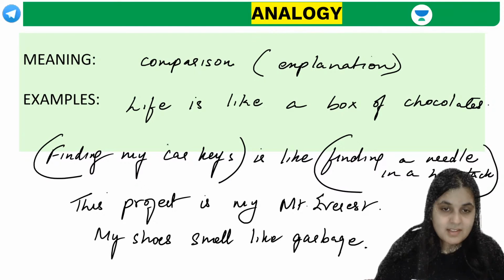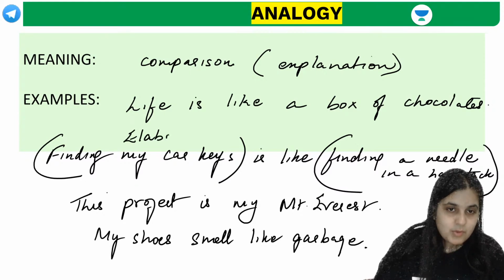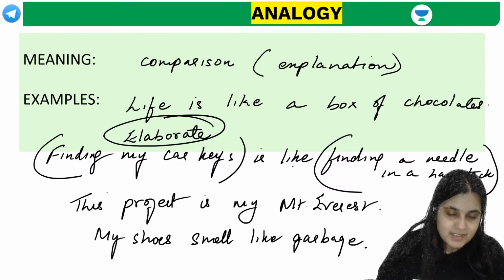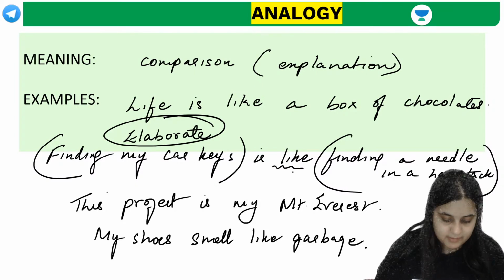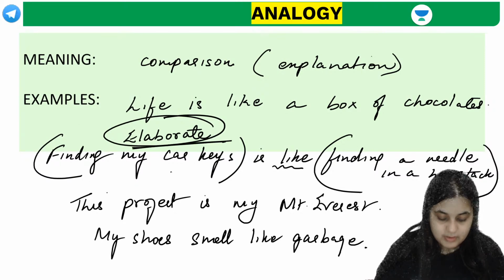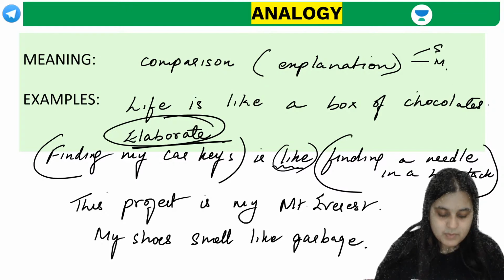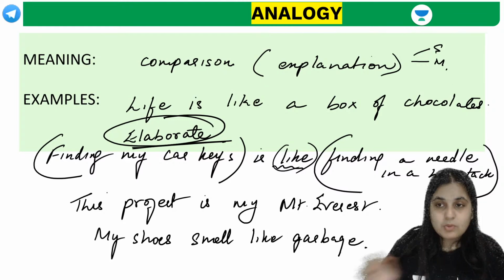So the difference is, an analogy is more elaborate. That's the first difference. In an analogy, a simile can be used. Did you understand this? Clear? They have employed a simile here. I agree, but this is more elaborate in nature. Got it? This can be a simile too. Correct, it's a simile because like is used. But it's also an analogy. So in an analogy both techniques can be used. Similes can be used, metaphors can be used. I'm not saying that they are two exclusive things.